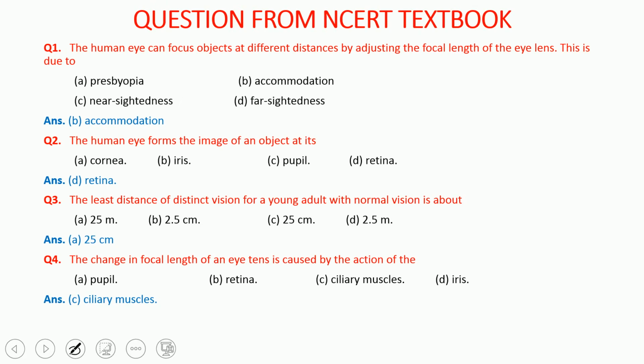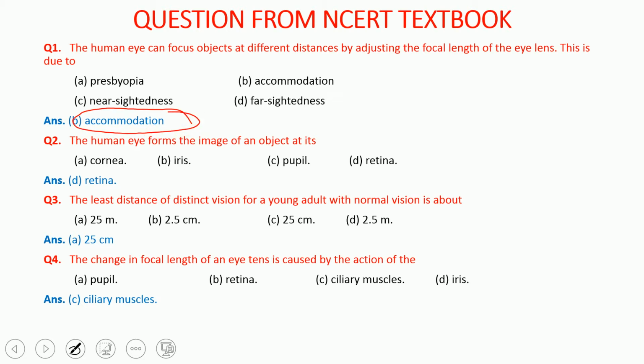So that was about the in-text questions. Now some exercise questions we will see here. First is an objective question. The human eye can focus objects at different distances by adjusting the focal length of the eye lens. That is what we discussed. It is called the power of accommodation, or simply accommodation. So the answer is accommodation.